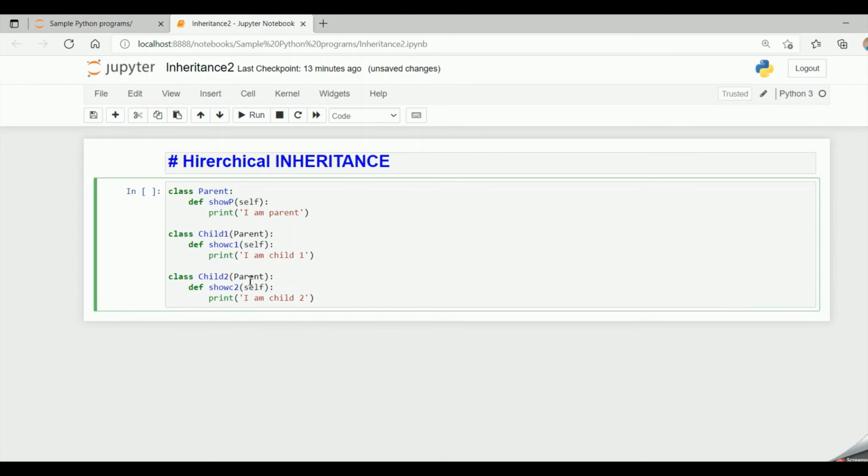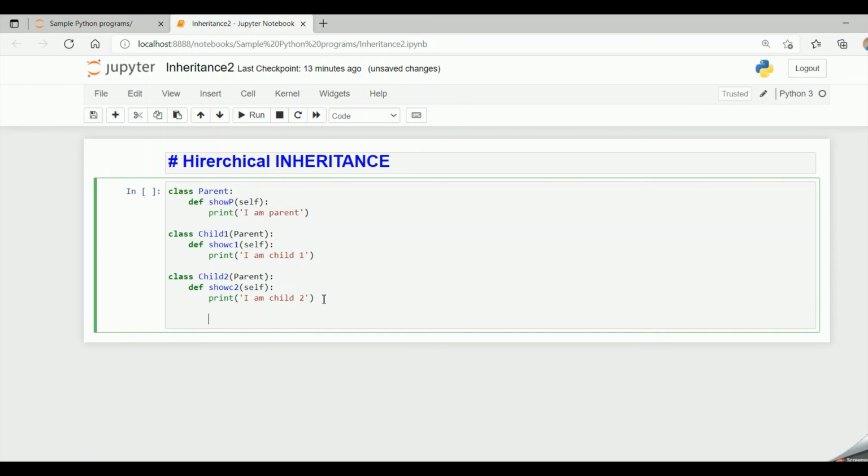And child2 is another derived class which inherits from the parent class. So it can access the parent class method and the child2 class method. Child1 cannot access child2 method and child2 cannot access child1 method. Because child2 is not inheriting child1, it cannot access show c1, and child1 is not inheriting child2, so it cannot access show c2 method.